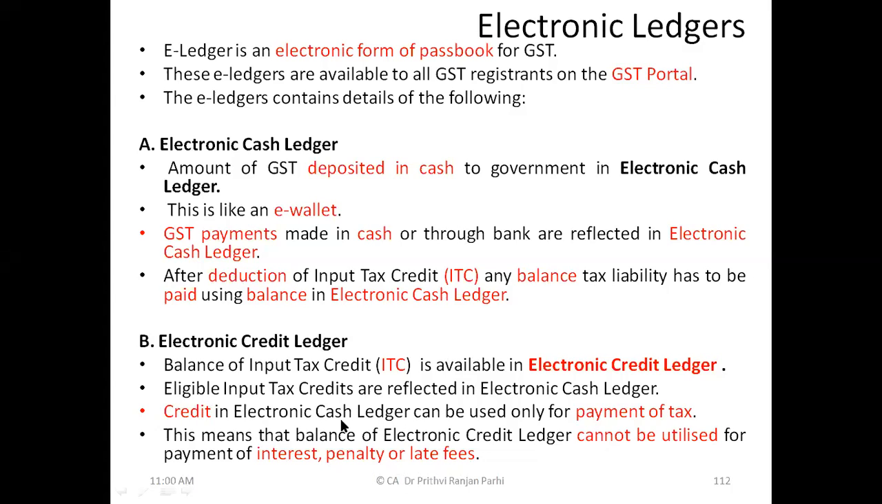Please read it as credit ledger. Credit ledger can be used only for payment of tax. Okay. Cash ledger can be used for all purposes. You can pay tax, pay interest, pay penalty through the cash ledger. But the credit ledger can be used only for settling your tax liability: IGST, CGST, and SGST. Is it clear to you?